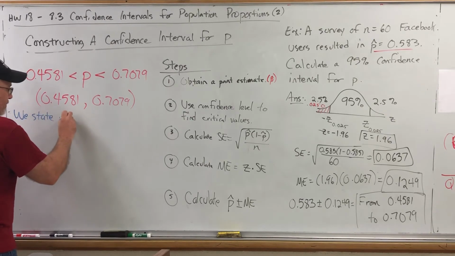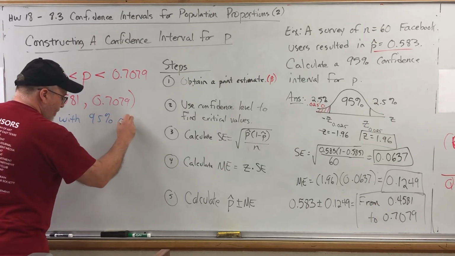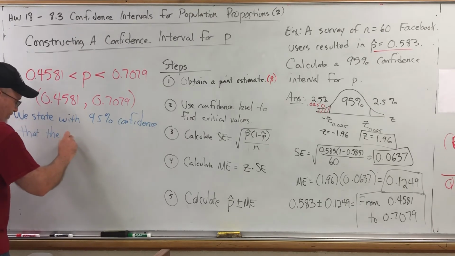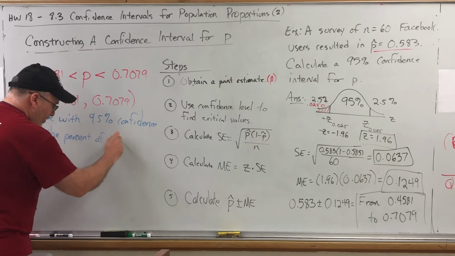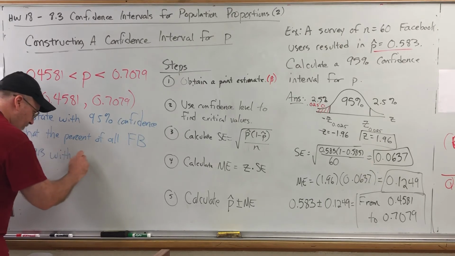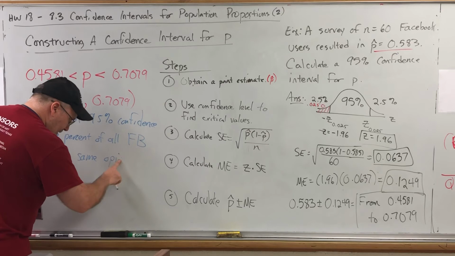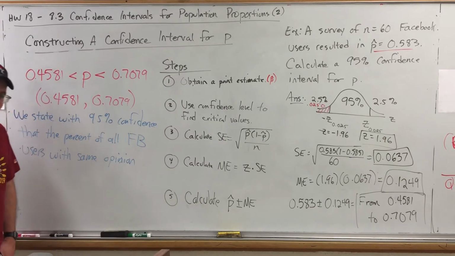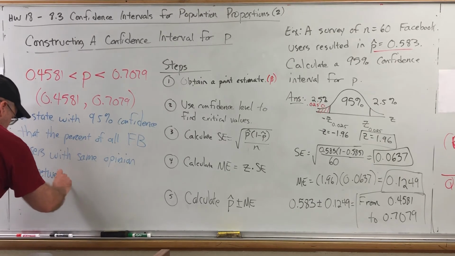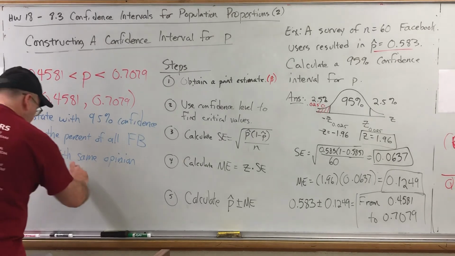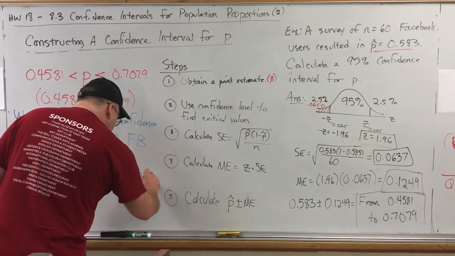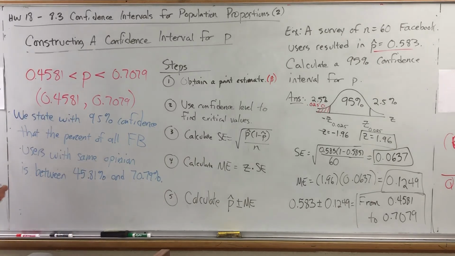We state with 95% confidence that the percent of all Facebook, we'll abbreviate it FB, users with the same opinion about whether or not life will be back to normal in 1 year, is between, and since we're describing a percent, let's turn these to percents, 45.81% and 70.79%. So that would be the interpretation.